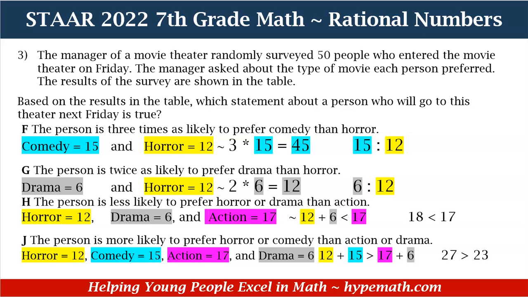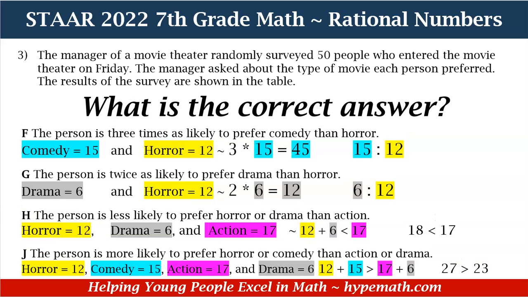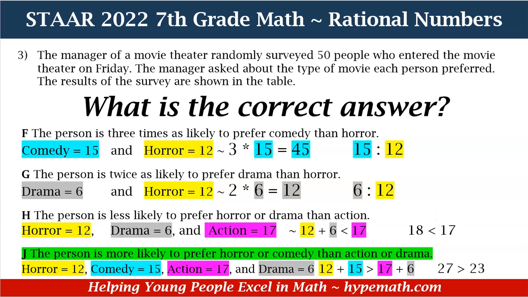12 plus 15 is, I'm sorry, 12 plus 15 is 27, and 17 plus 6 is 23. So is 27 greater than 23? Why, yes it is. So our correct answer is J. The person is more likely to prefer horror or comedy than action or drama. And that is how you solve that problem. Just going through step by step, putting in the numbers, and then seeing if what the answer choice says is correct based on the numbers that we have and that we calculate.